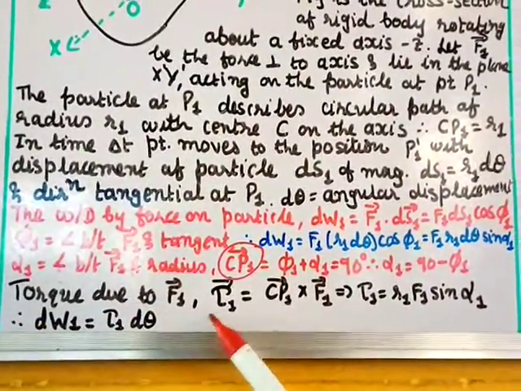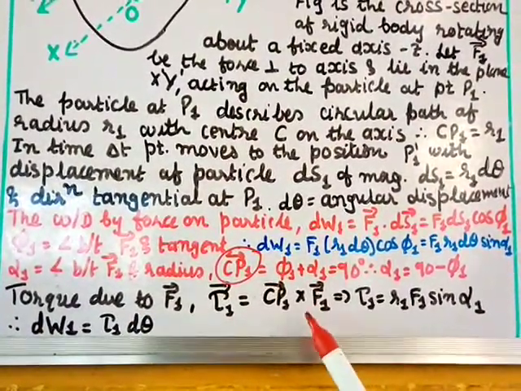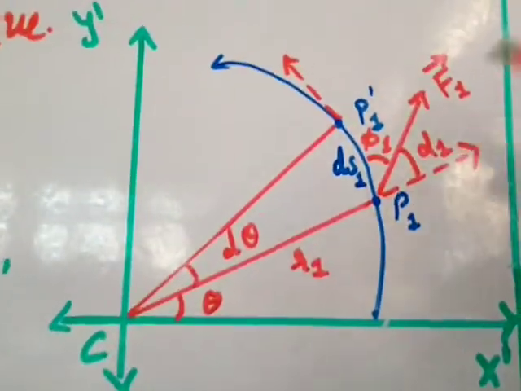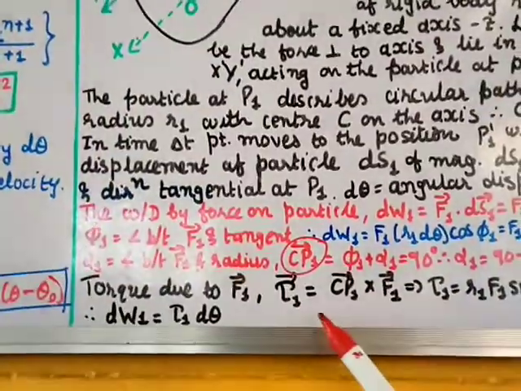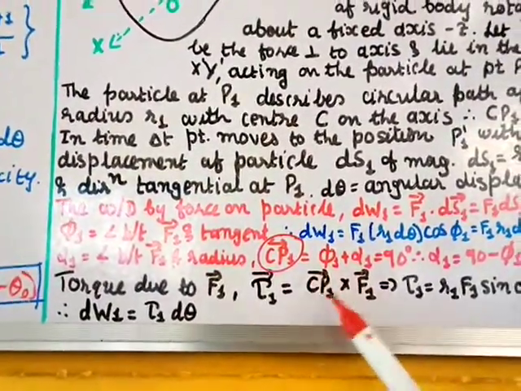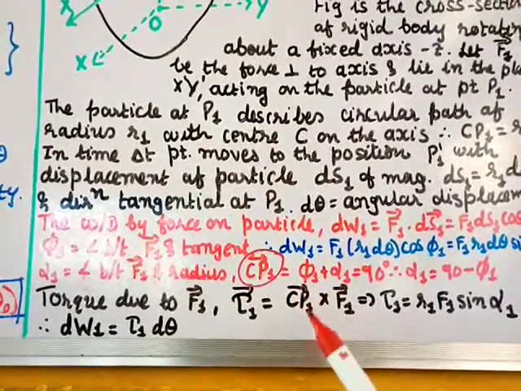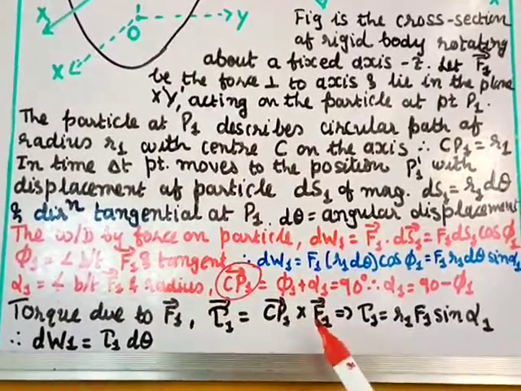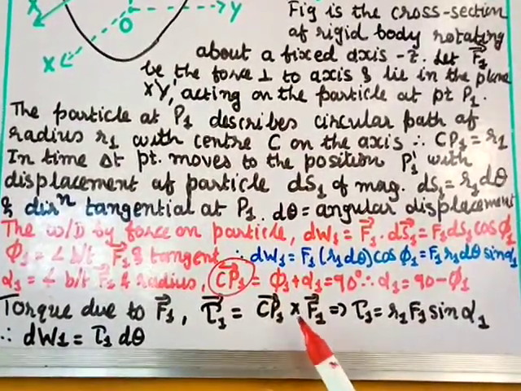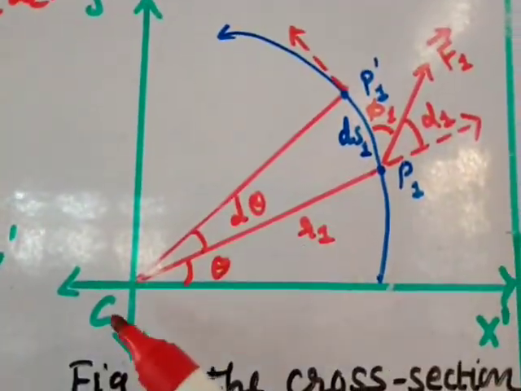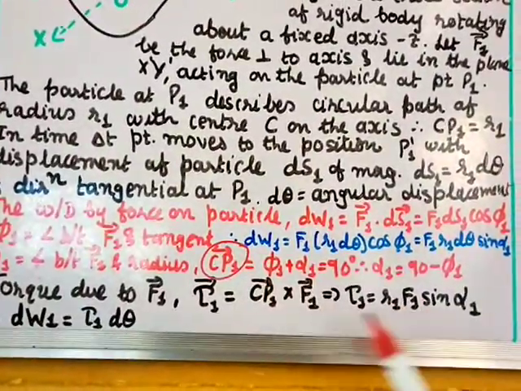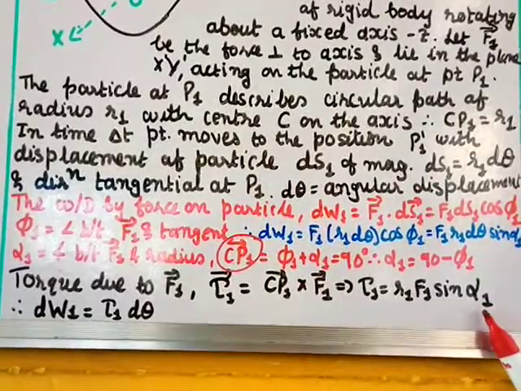Torque due to F1, tau 1 equals CP1 cross F1. Now we consider the torque because at this point P1, because of the force F1, it will be given as tau 1 equal to CP1 cross F1, the distance into the force. So it will be given as R1 F1 sine alpha 1. See, this F1 is as it is, and since a cross product is there, you write sine alpha 1. And what is CP1? CP1 is the distance from C to P1, that is R1. So CP1 is R1, F1 is as it is, and removing the cross product, you write sine alpha 1.